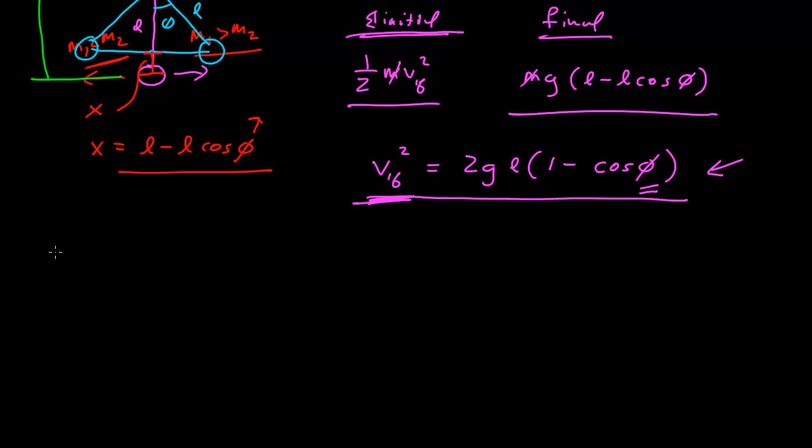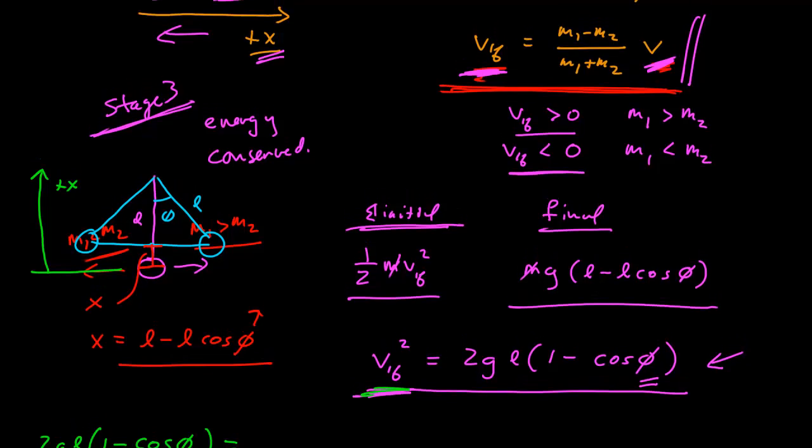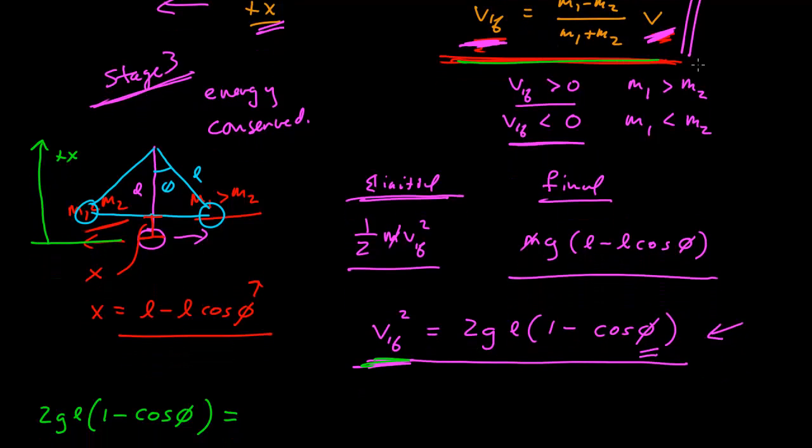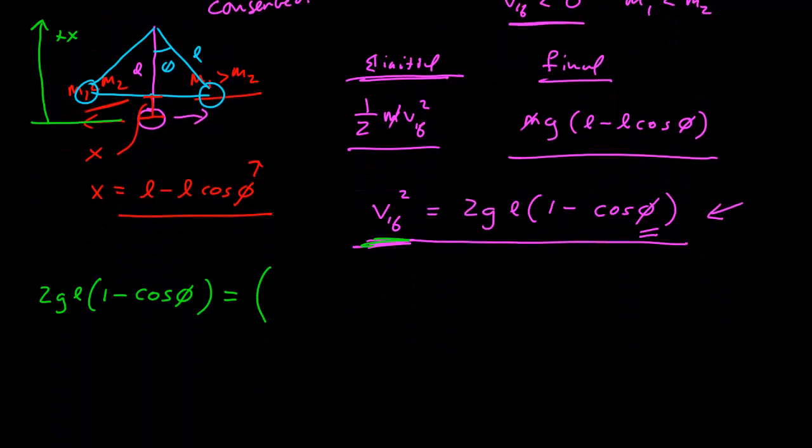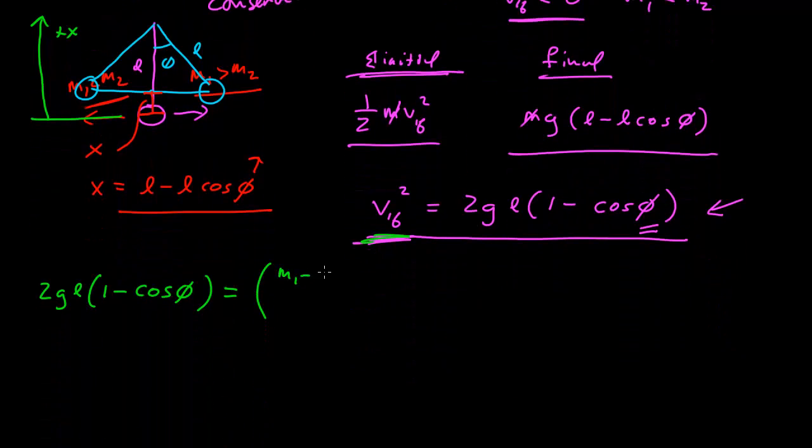All right, so we have this term here, 1 minus cosine phi, that contains the final angle. That's equal to this squared, that's here. So that's equal to (m1 minus m2 over m1 plus m2) squared times v squared.